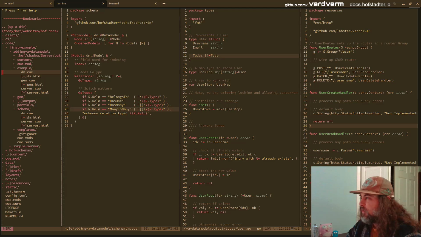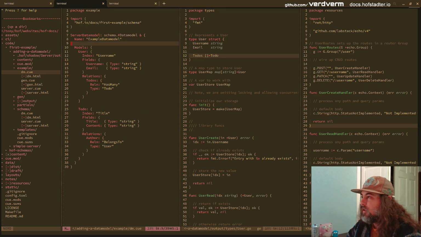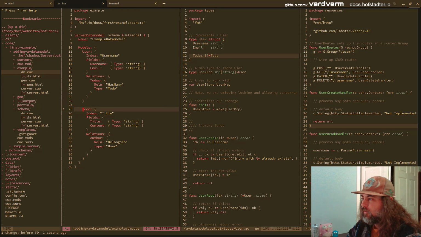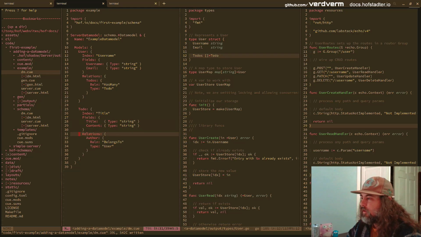So, for example, we'll look at the data model, right? This is our data model, server data model. Should probably change that name. Models user has an index username, two fields of type string. Relations, the relation's name is to do, like this right here. And then this is the has many to do. And so this to do right here is a string path to this guy here. And like relations, it has an author, so we're using a different name in the sense completely. And this belongs to, author represents a relation to user of belongs to.